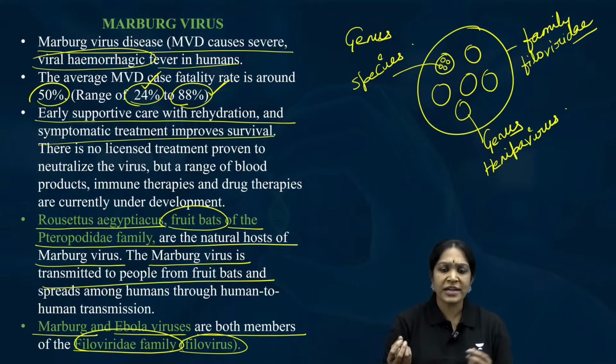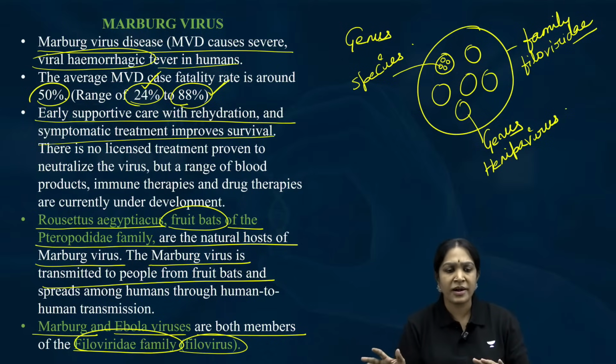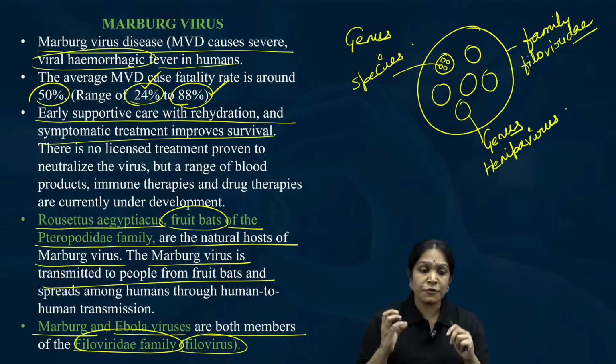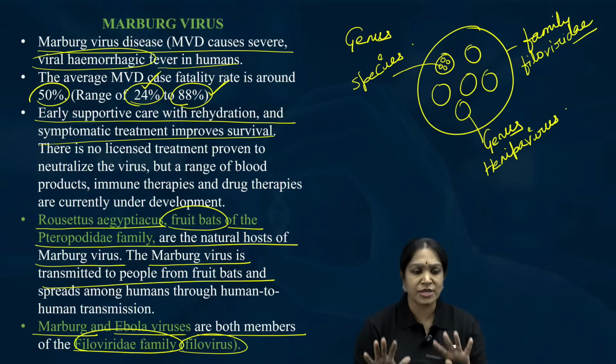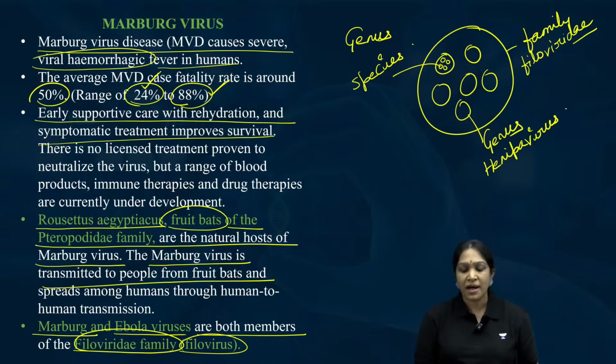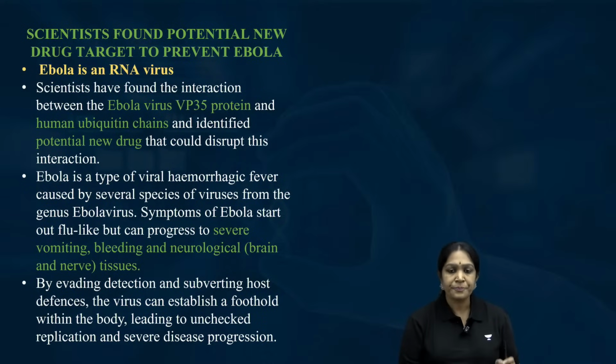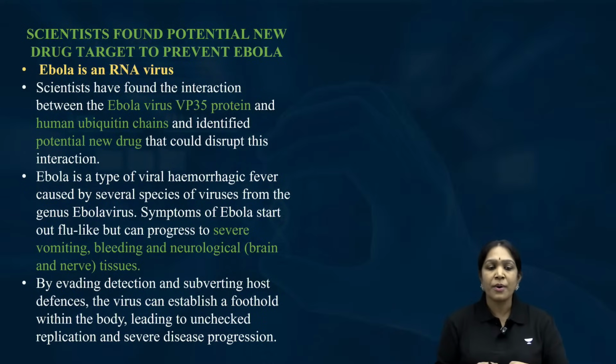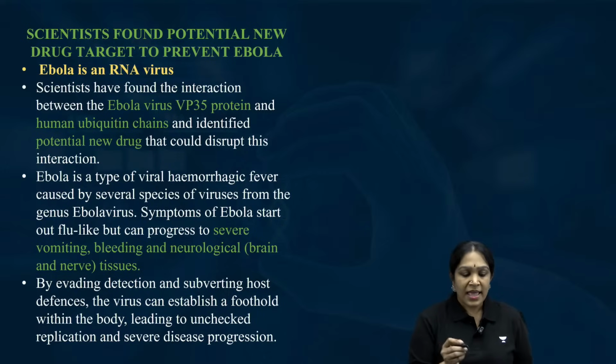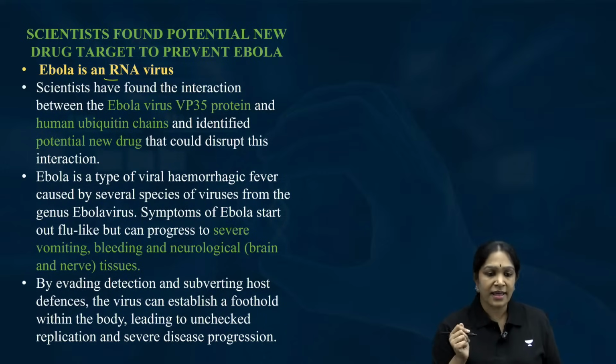I mean, if you get fever, fever medicine. If you get body pains, pain medicine. If you get dehydrated, rehydration, like that. So that is how we have to protect the people. This is about the Marburg virus. Is it clear? Then let us now see about the Ebola virus, its cousin sister. So Ebola virus is an RNA virus.